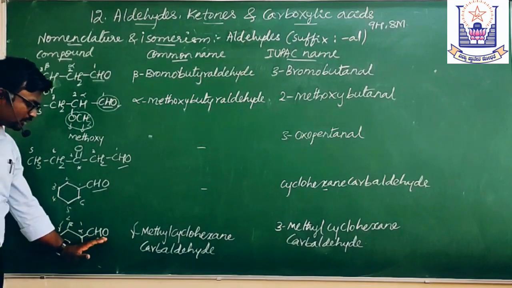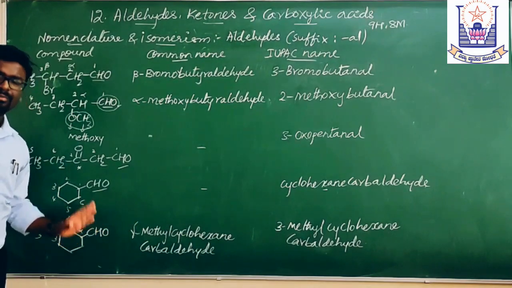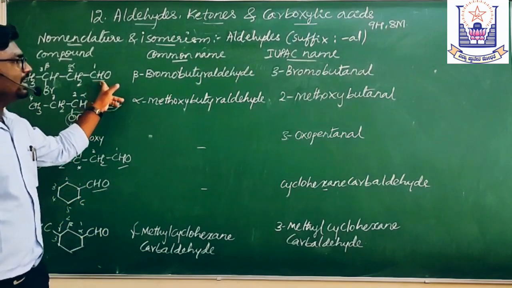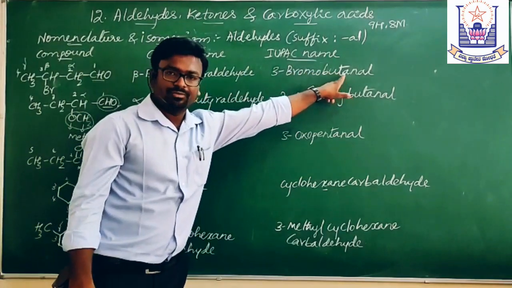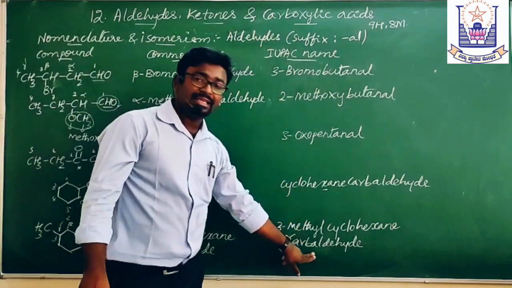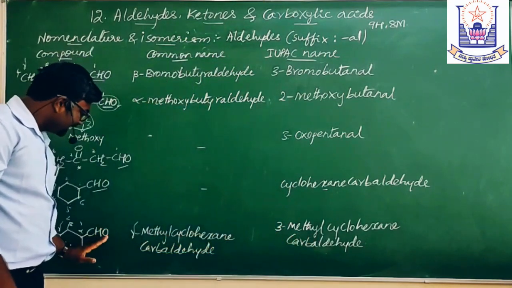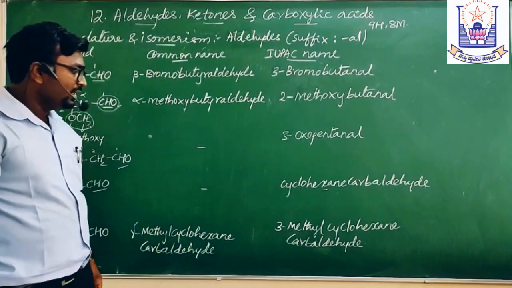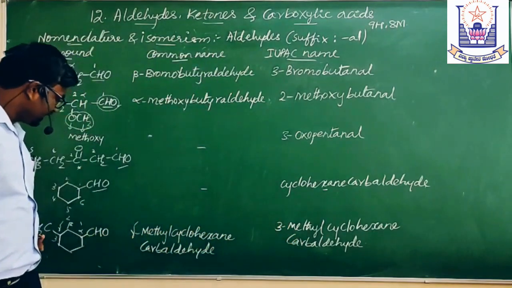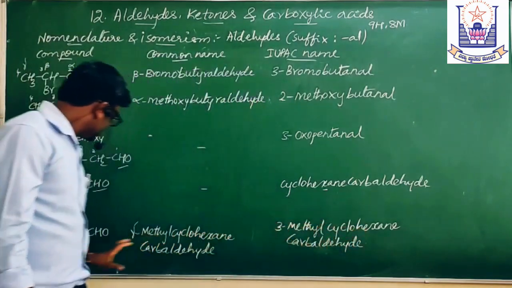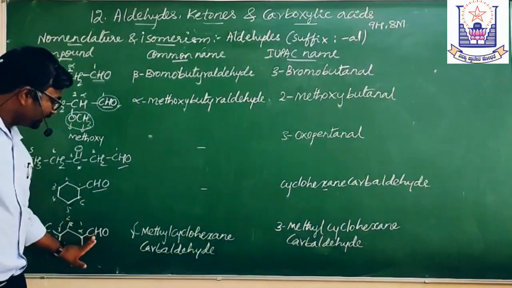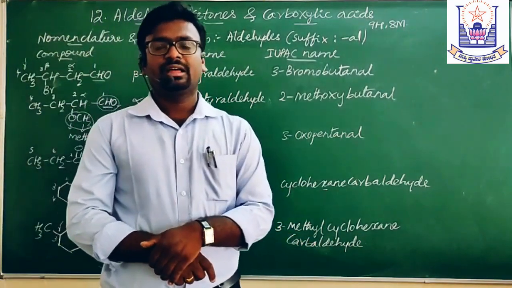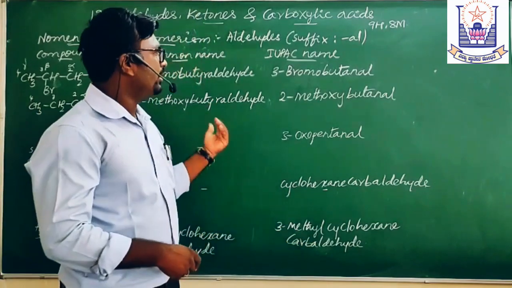But here that CHO is omitted from numbering. It is taken apart. And here we were telling that al is the suffix for aldehyde. And here we take it as carbaldehyde because that C is also taken apart from numbering. No? That is why this is a carbaldehyde. See here, 3-methyl stands for this carbon. Cyclohexa, this 6 stands for these carbon atoms in the ring. And for this carbon we are calling it carbaldehyde. This you need to understand properly.